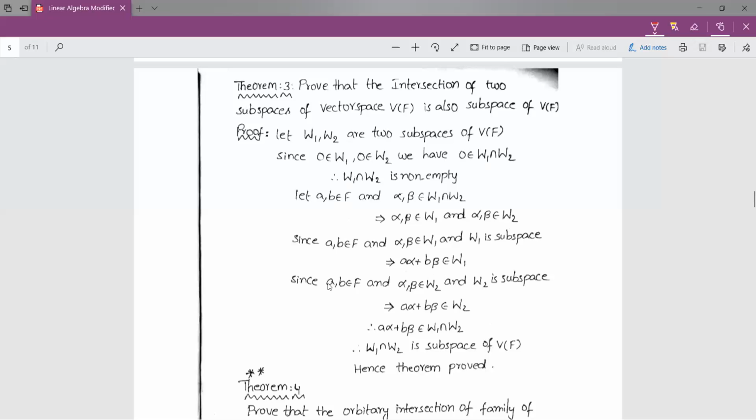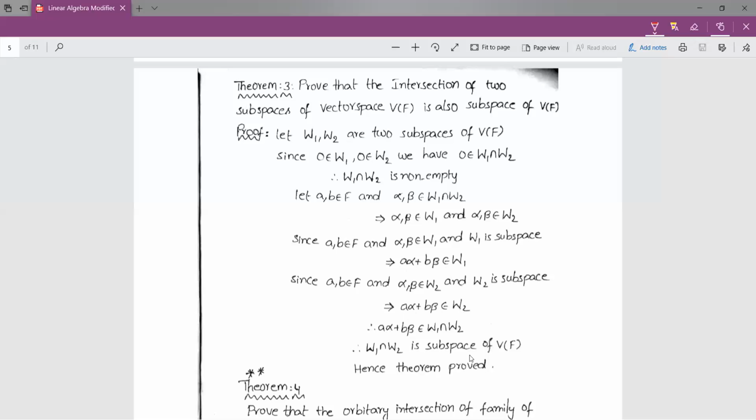So once again, since a, b belongs to F and alpha, beta belongs to W2 and W2 is a subspace, once again by theorem 2 we can write a alpha plus b beta belongs to W2. So a alpha plus b beta belongs to both W1 and W2, which implies a alpha plus b beta belongs to W1 intersection W2. So therefore, W1 intersection W2 is a subspace of V of F. This is by theorem 2.